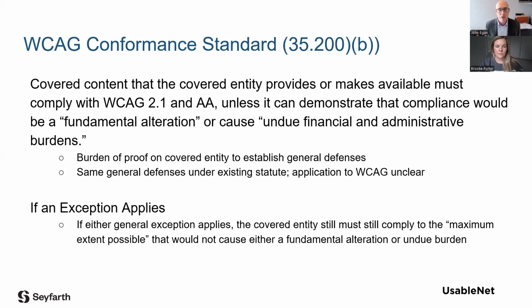AAA is considered aspirational. And on the next slide, as you can see, there are exceptions to this obligation to make covered web and mobile app content accessible: what changes may be considered a fundamental alteration of the nature of the program's services and activities, or what would cause an undue financial or administrative burden. Okay, so the requirement is WCAG 2.1, A and AA conformant, unless these exceptions apply. Significantly, the covered entity has the burden of proof to show at trial that these defenses apply.